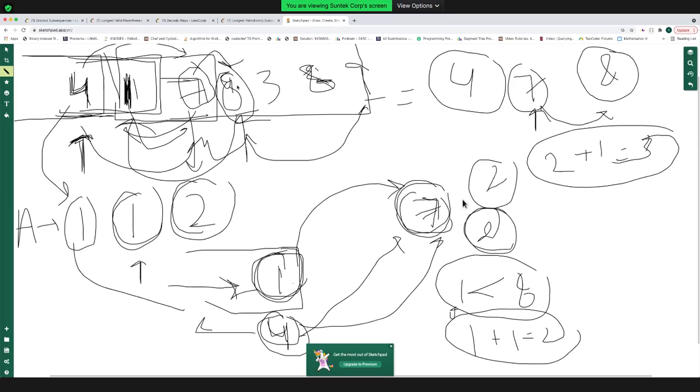Then you will go to 4. Yes, 8 can be appended in front of 4. The maximum length till 4 is 1, and appending 8 gives 1 plus 1, which is 2. And you will take the maximum of all of them, because you want the maximum length till 8, which is 3.